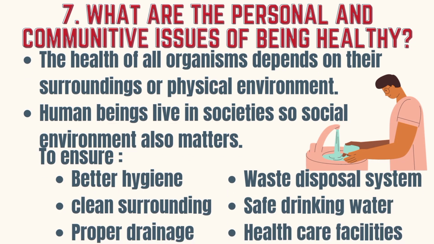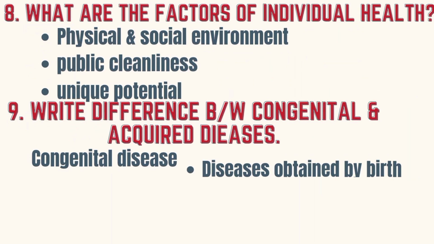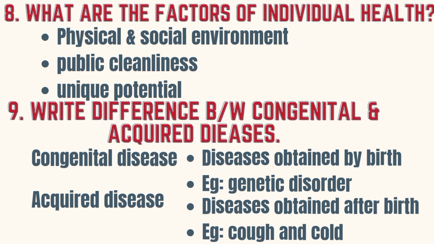What are the personal and community issues of being healthy? The health of all organisms depends on their surroundings or physical environment. Human beings live in societies, so the social environment also matters. To ensure it, we can have better hygiene, clean surroundings, proper drainage, waste disposal system, and safe drinking water, plus health care facilities. What are the factors of individual health? Physical and social environment, public cleanliness, and unique potential.